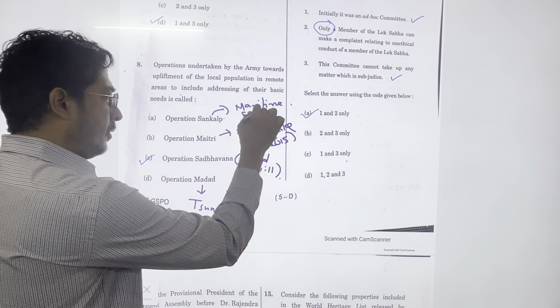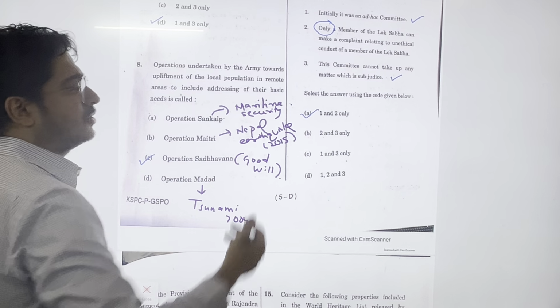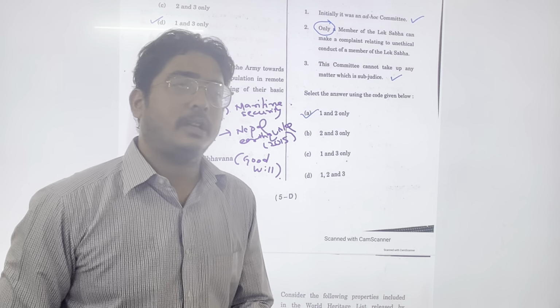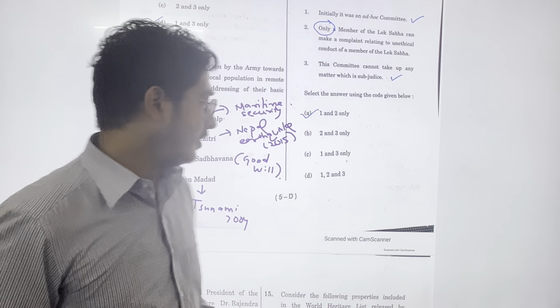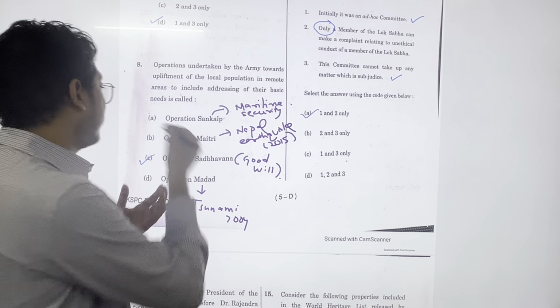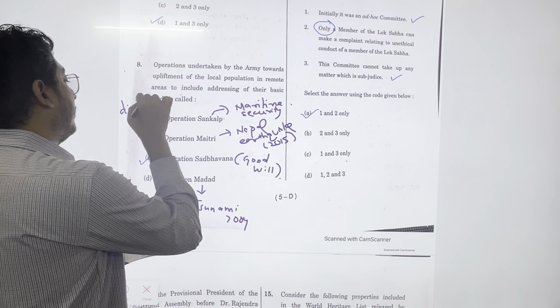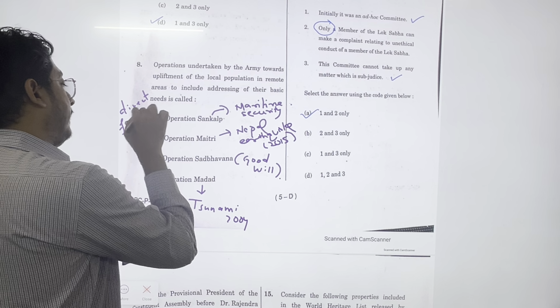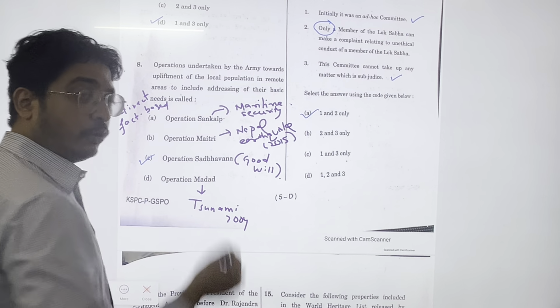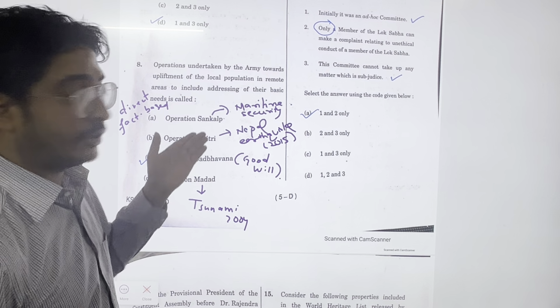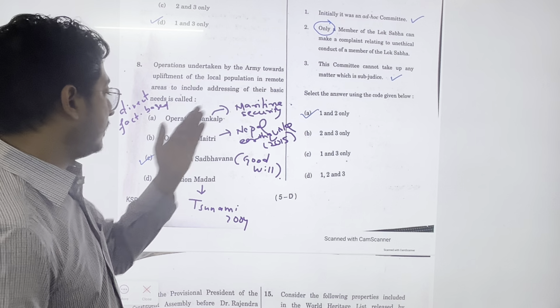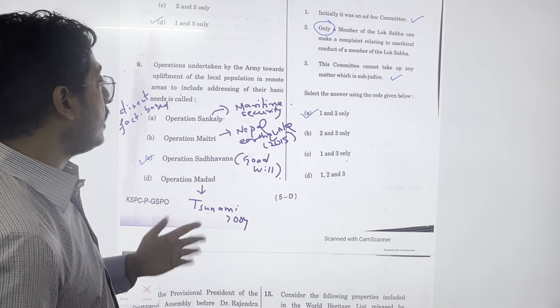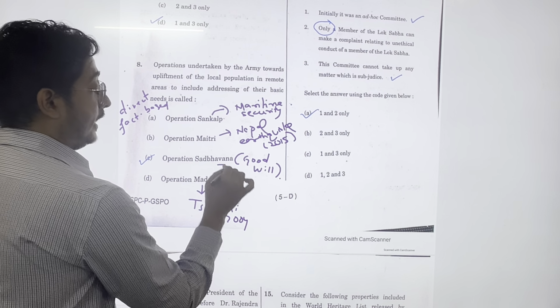So in this way also you can guess, but I take this question as not a very tough level, but semi-moderate. It's not an easy question because it's very directly fact based. So if you know, you know. If you do not know, you can't guess, because these are all Hindi words: Maitri, Sankalp, Sadbhavna. So it happened in J&K.